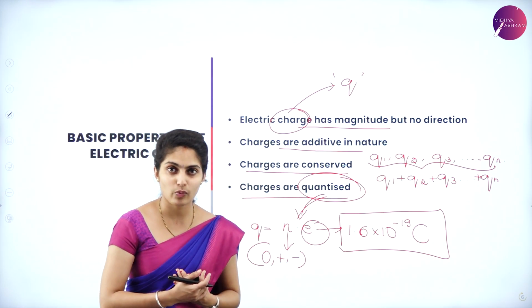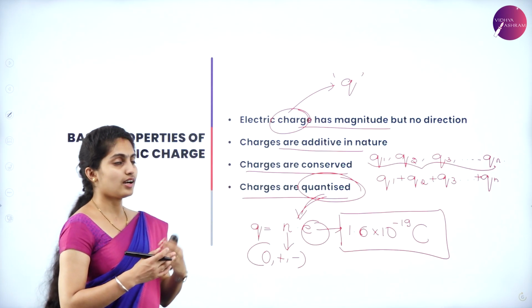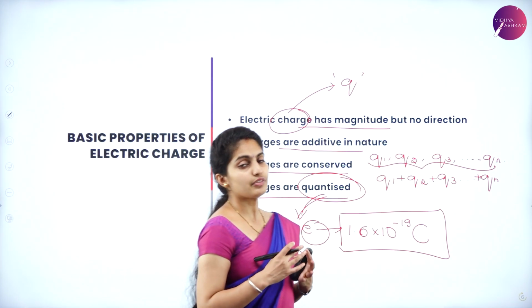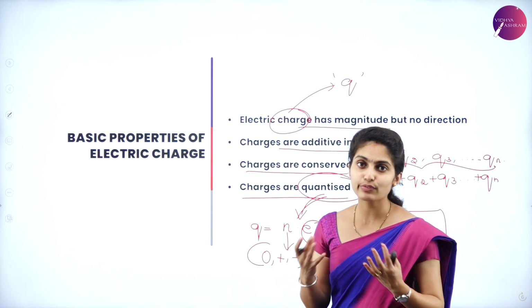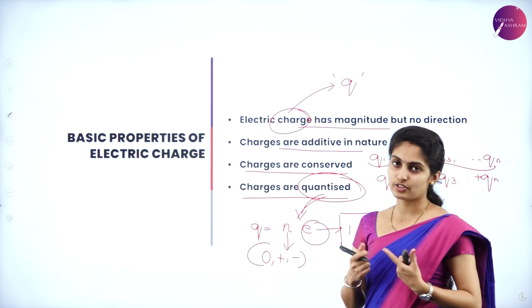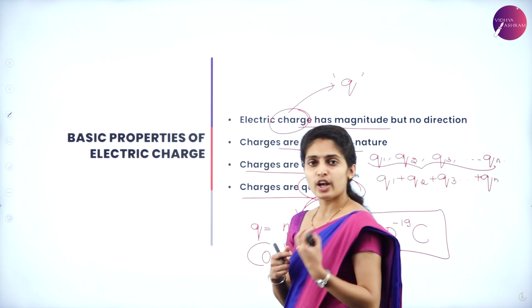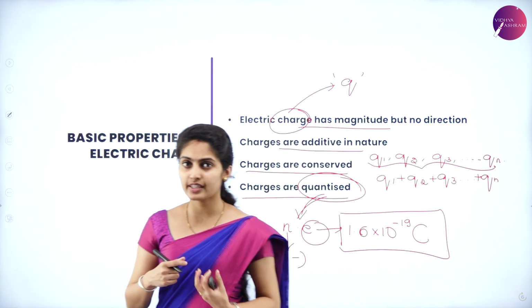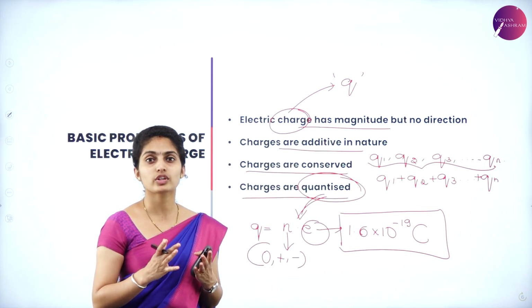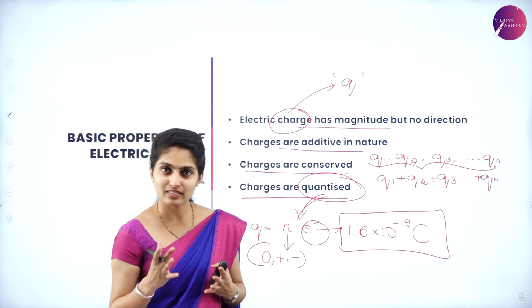They are said to be quantized as well as they are said to be conserved. So we have studied that there are different types of charges: positive, negative and neutral. Along with conductors and insulators, we study some concept about earthing. So what is meant by earthing?